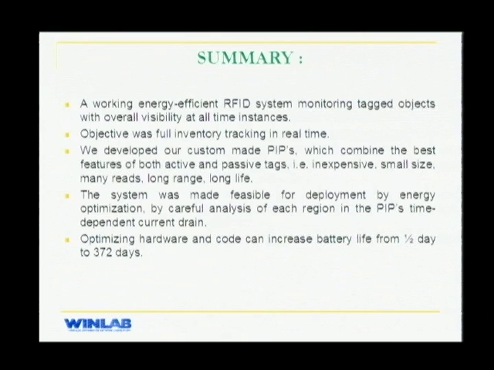So what we have here is a working energy efficient RFID system monitoring tagged objects with overall visibility. What we achieved was full inventory tracking in real time. For this, we developed our custom-made PIPs, which combined the best features of both active and passive tags. That is, they were inexpensive, small size, many reads, long range, long life. This system was made feasible for deployment by optimizing the energy through careful analysis of each region in its time-dependent current drain. We optimized the firmware to increase the battery life to more than a year from half a day.